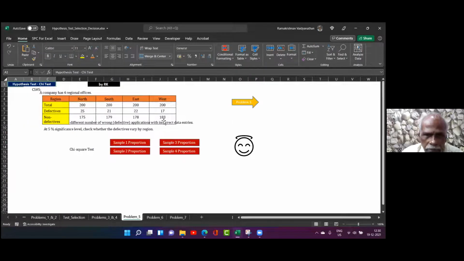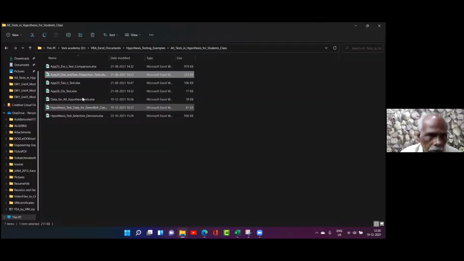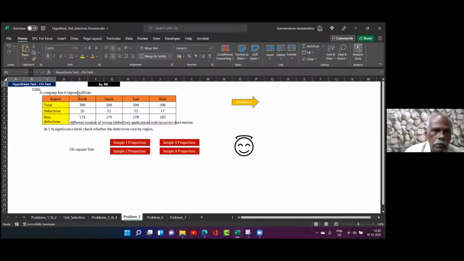Therefore, we'll try to solve this problem. The problem is very clear. More than 2 regions, we want to compare the proportion. More than 2 means chi-square test. So we'll try to do the chi-square test now. See here.